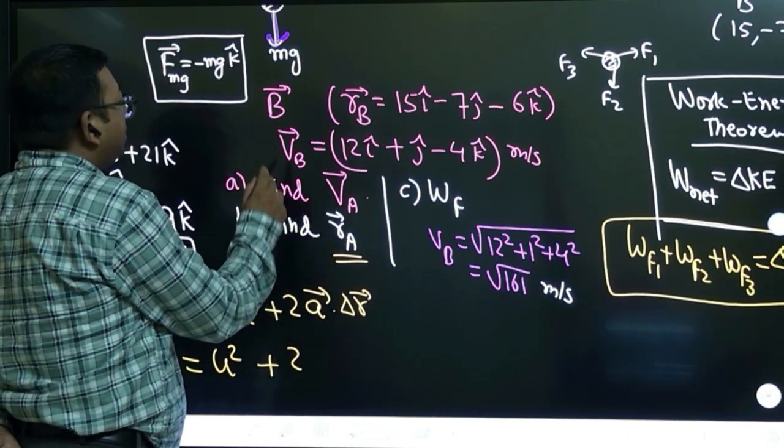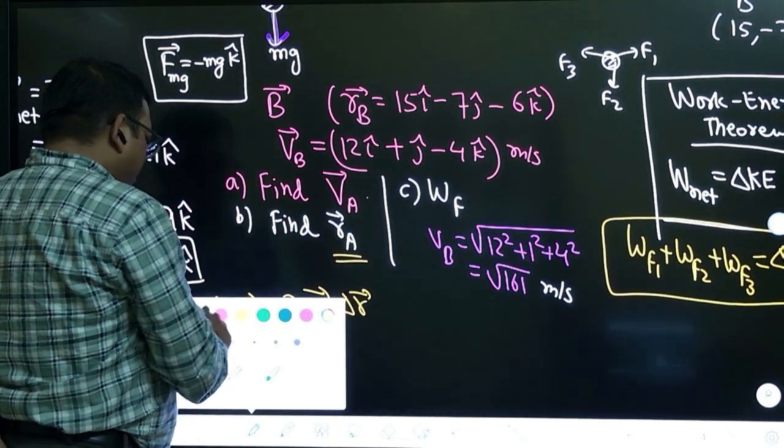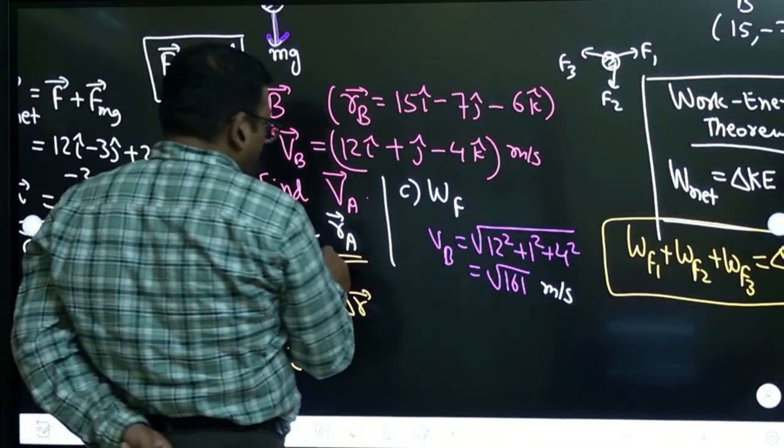RB they have given here, I think. Yes, RB. RA they have not given. Let us take RA as x comma y comma z. Right?